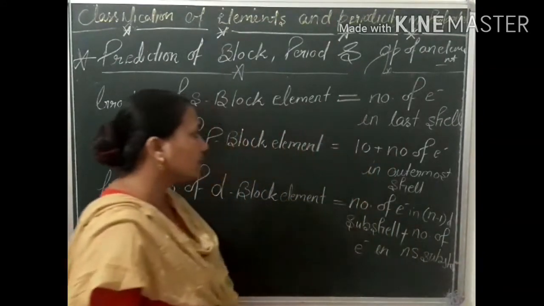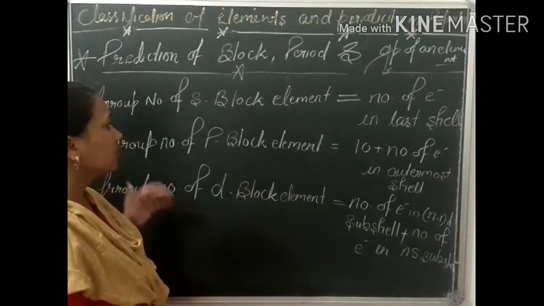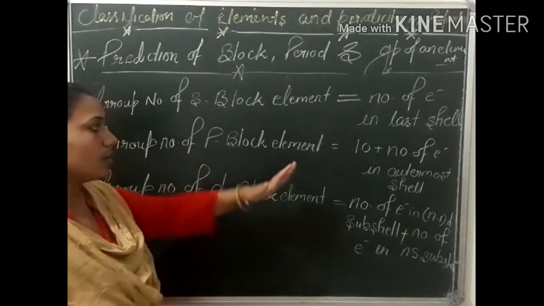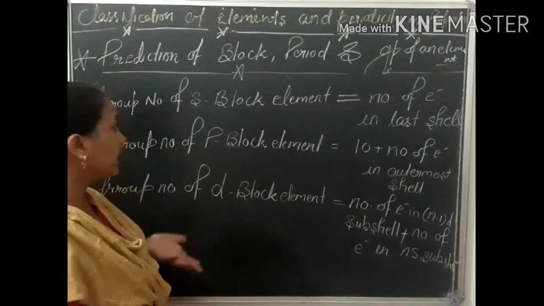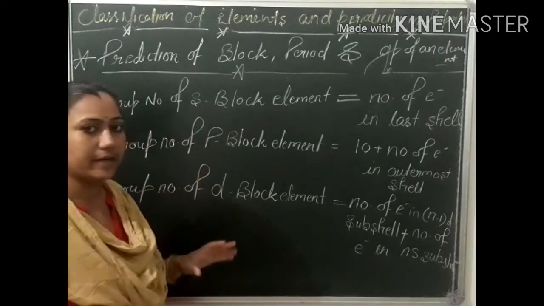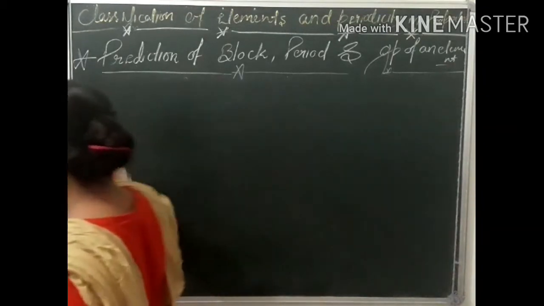Now this is the group number and period. From this way we can also predict the group number of s block element, p block element and d block element. Let's see some examples.